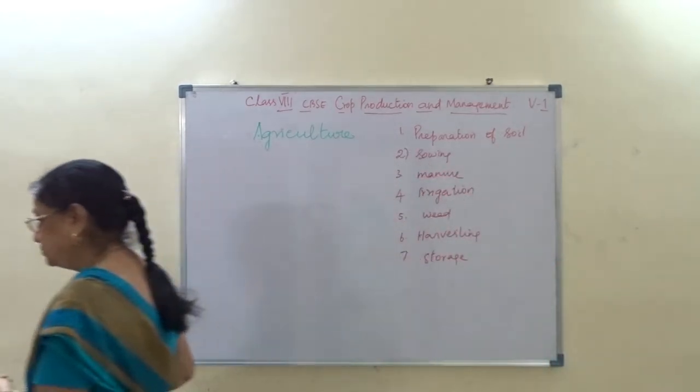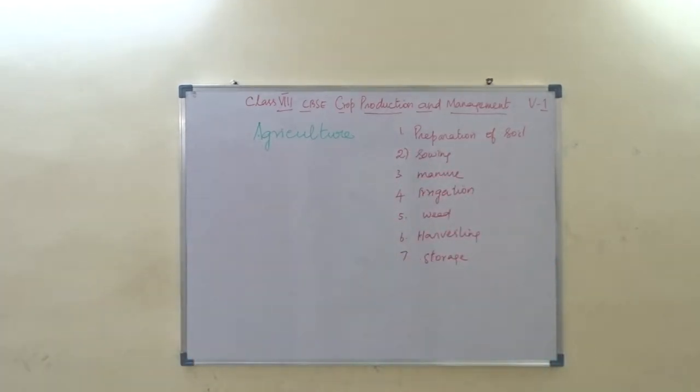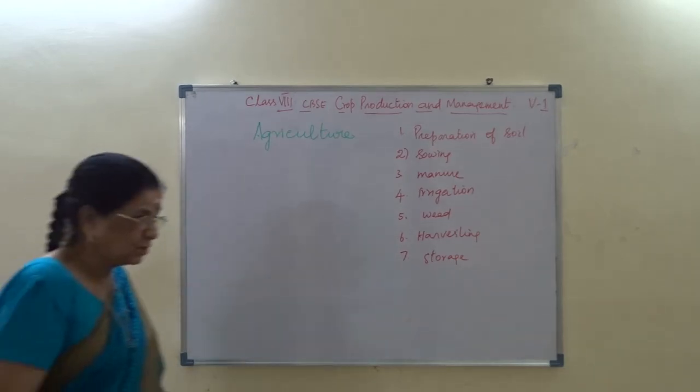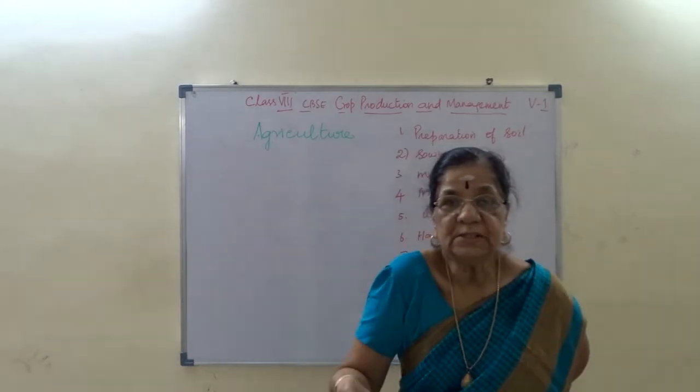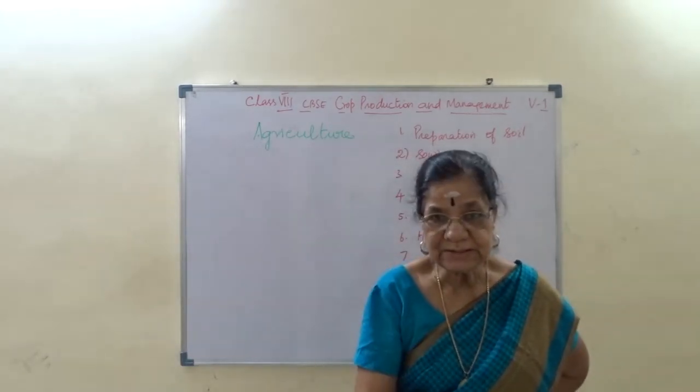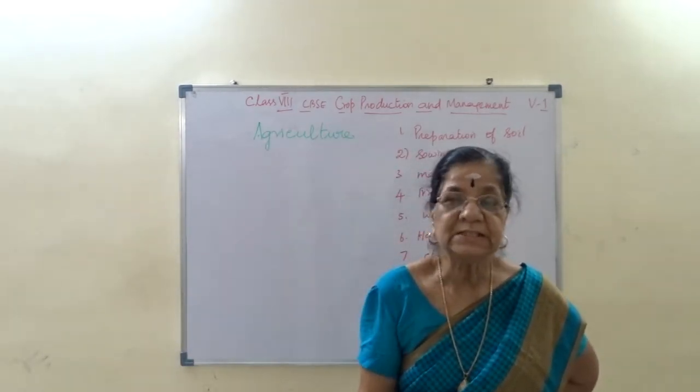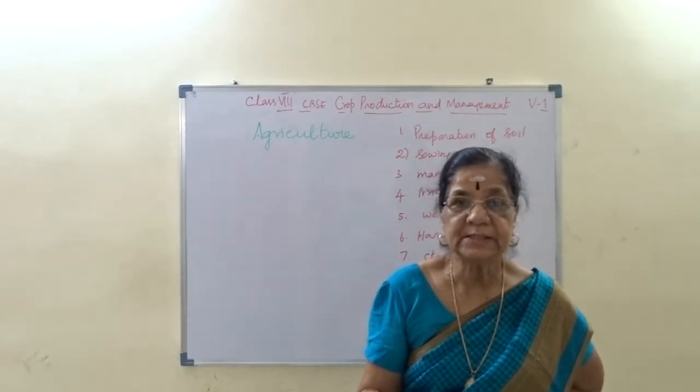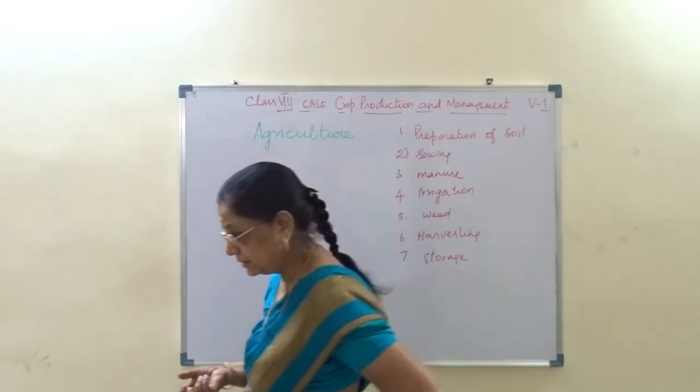So that forms the preparation of soil. I hope you understand this. So first, preparation of soil. First, turn the soil and loosen it. It allows the root to penetrate the soil. When the soil is loose and the plant is grown, the root system will penetrate into the soil, and also it can take up the nutrients from the soil.